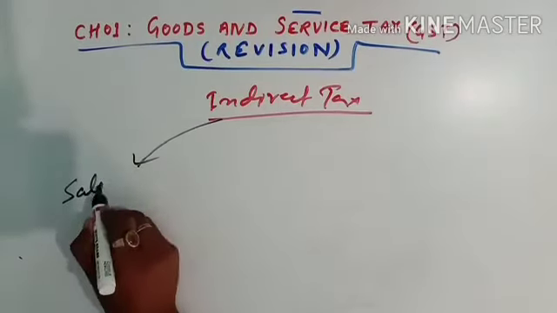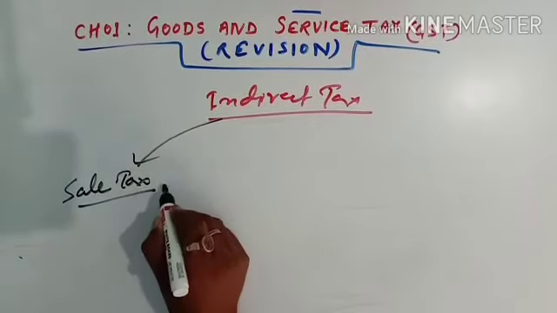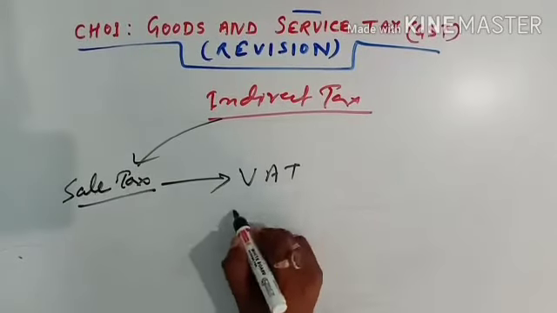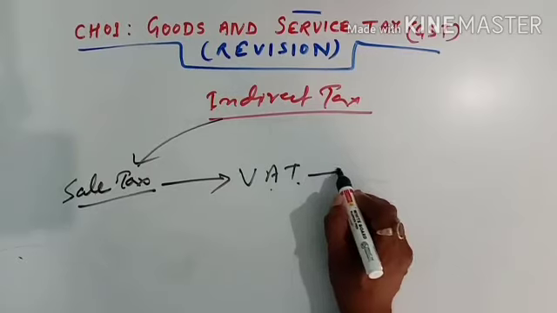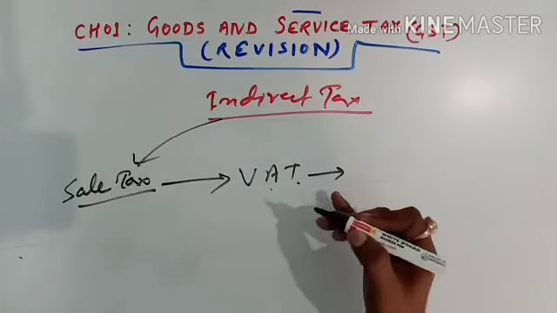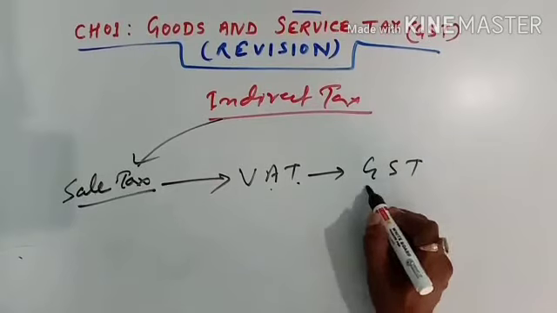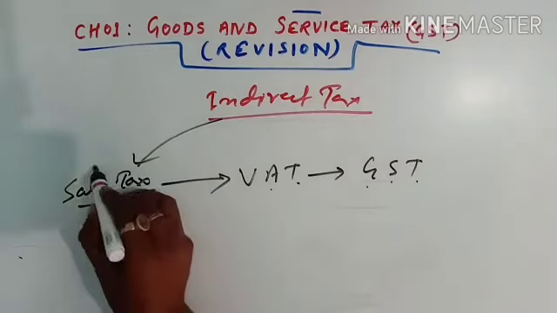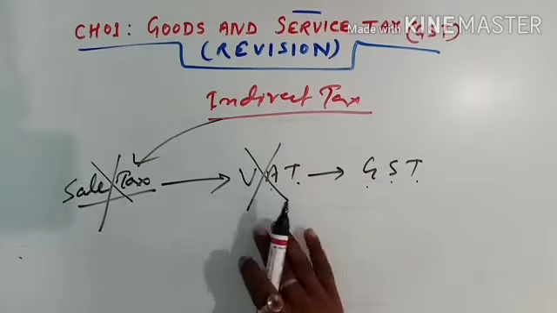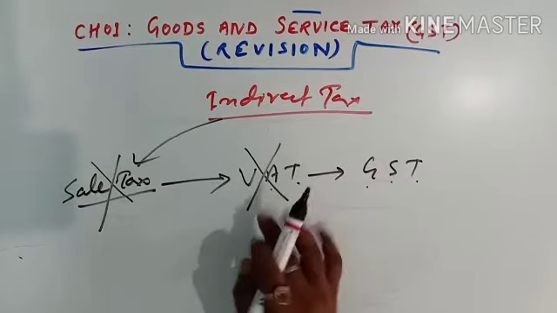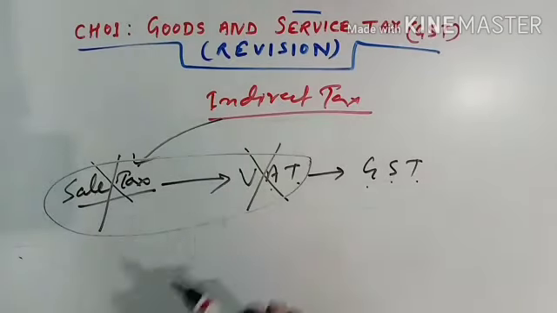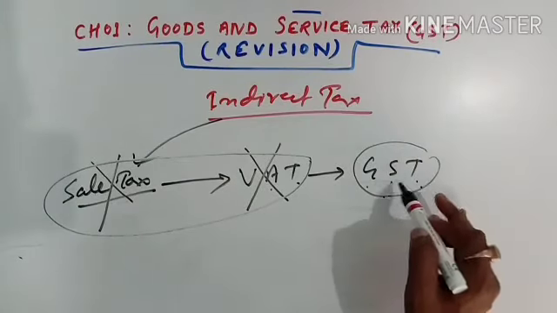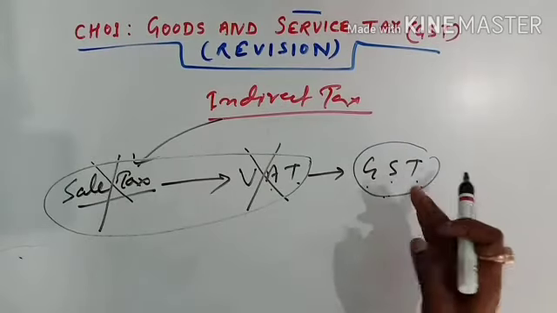Like sales tax, earlier it was known as sales tax. Then it changed to VAT, value added tax. And then nowadays it has been changed into GST, goods and service tax. Okay, so this is not in the portion. This is also omitted from the portion, or even the entire tax system. Now we are going to study about the GST, goods and service tax. Now what is goods and service tax and how is it imposed on the producer?